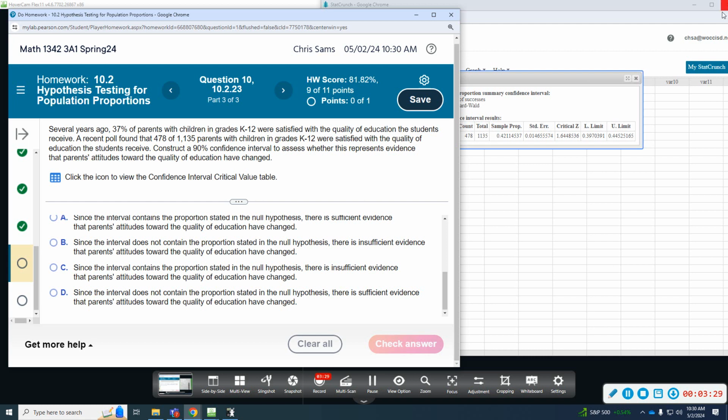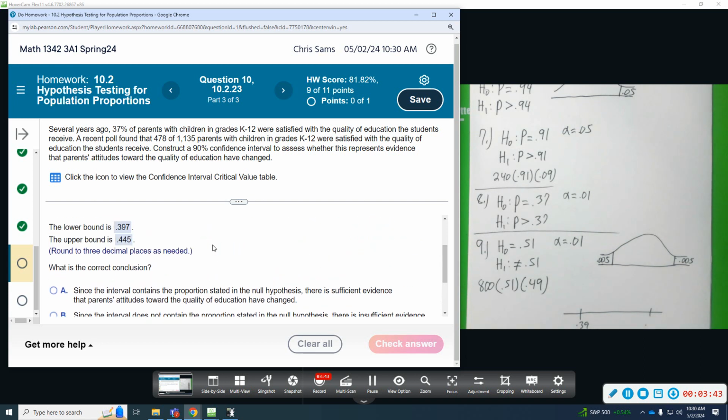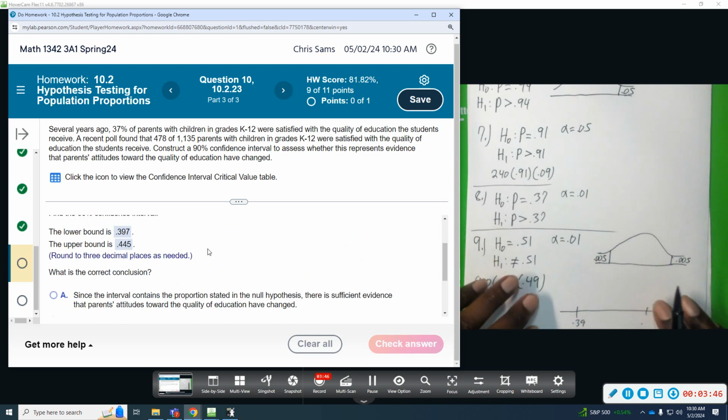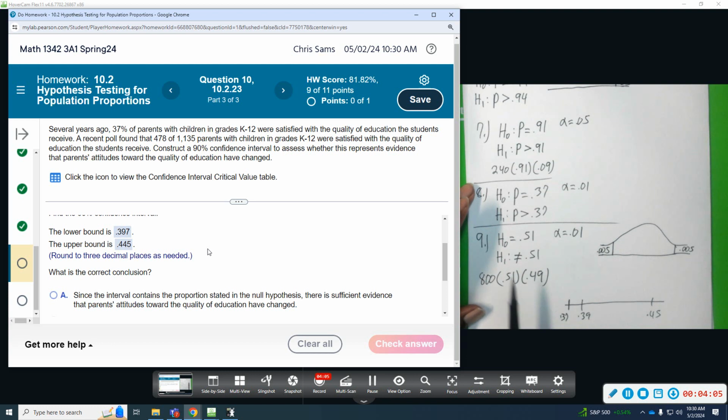So if we drew a picture, we are saying we want to be between 0.39 and the upper end was 0.44, say 0.45, sorry, off the screen. Let's just say 0.45. And the statistic that we started with is 0.37. So again, this is outside the scope. This is in the rejection region. If it falls in here, we don't reject. Outside here, we reject.